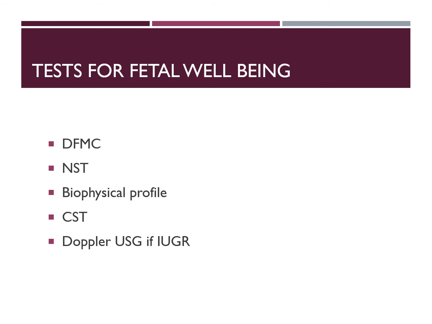That is how you diagnose IUGR. And Doppler can also help you to monitor the IUGR baby, and it will tell you when to terminate the pregnancy. The pregnancy is terminated when the Doppler shows either absence of diastolic flow or reversal of end diastolic flow.